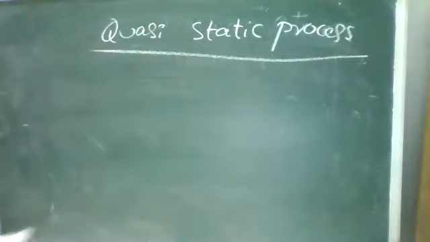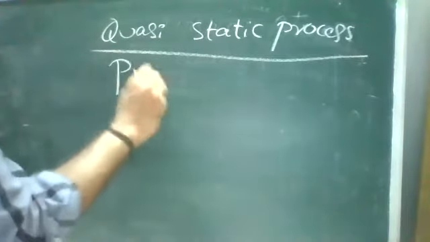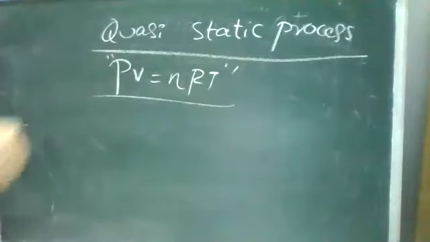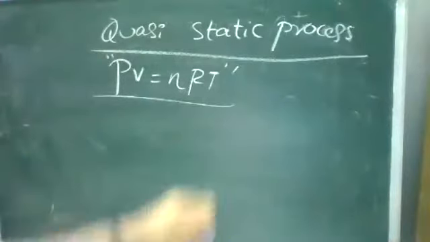Okay, whatever we are discussing here, we are discussing with respect to your piston, your work function, pressure, volume. Again, the ideal gas equation, PV is equal to nRT. We are going to discuss with respect to the ideal gas equation itself. Now, quasi-static process is nothing but an infinitely slow process. Let me see an example.